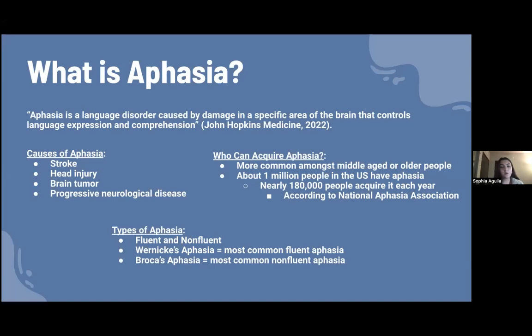And as far as who can acquire aphasia, it's more common amongst middle-aged or older people, but anyone can acquire it, even young children. And it affects about 1 million people in the US. And there are two types of aphasia, fluent and non-fluent. The most common fluent aphasia is Wernicke's aphasia, and the most common non-fluent aphasia is Broca's aphasia, which we will be getting into.